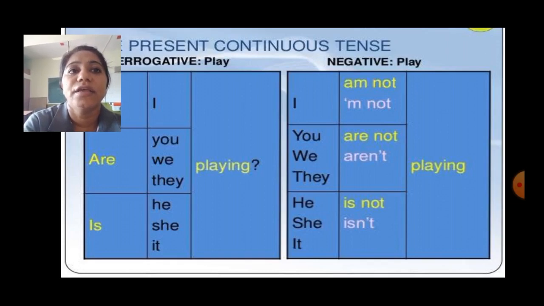Next is the negative sentence. When we want to change into a negative sentence, at that time we will write not after am, is, are, that is, between am, is, are and verb plus ing we will put not. For example, I am not playing, you are not playing, we are not playing, they are not playing, and with he, she, it we will use is. That is, he is not playing, she is not playing, it is not playing.